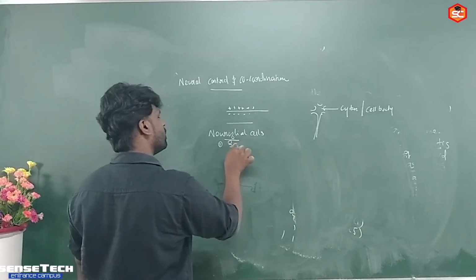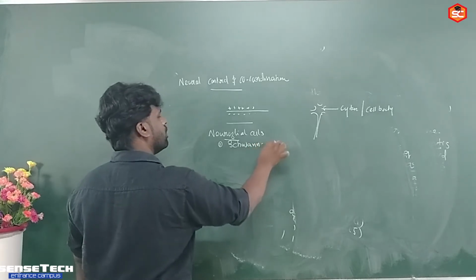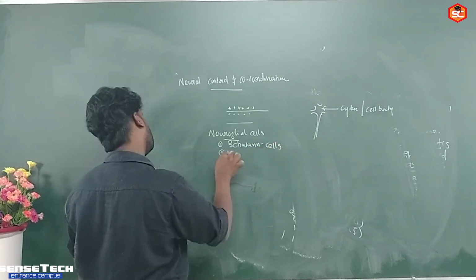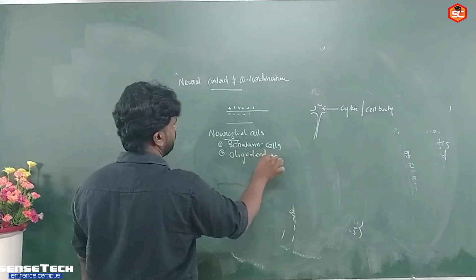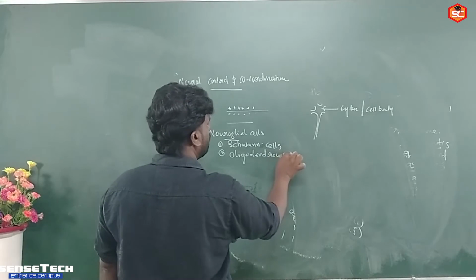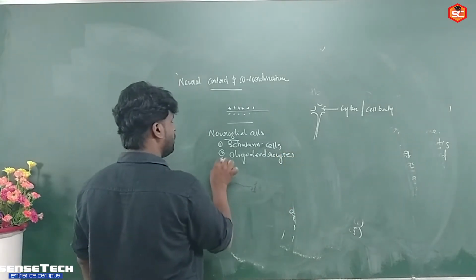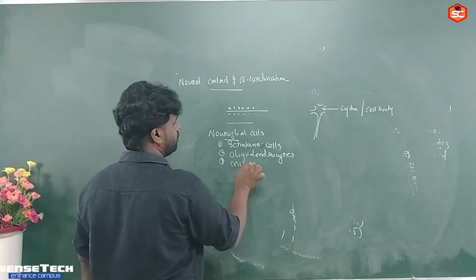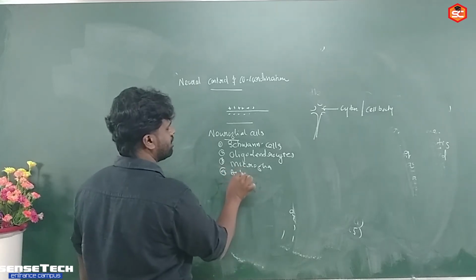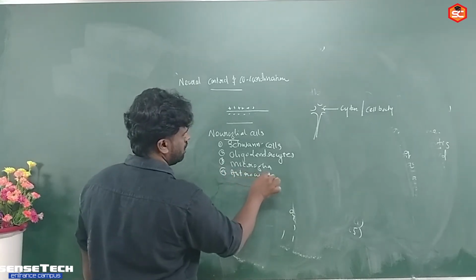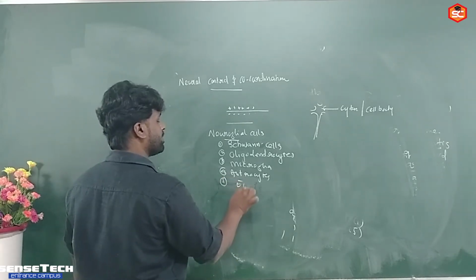Neuroglial cells includes Schwann cells, then oligodendrocytes, another one microglia, astrocytes, then ependyma cells.